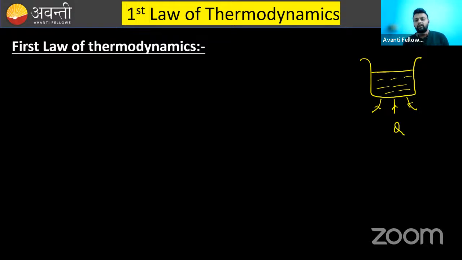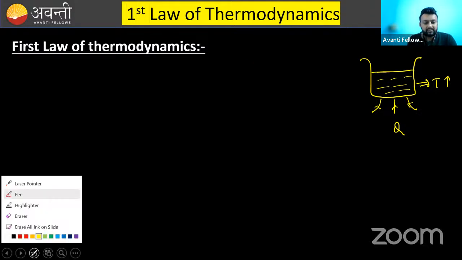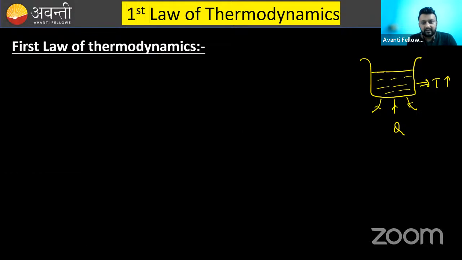What will happen? You will say that temperature will increase. If you give some heat to it, its temperature may increase. Another thing that may happen is this gas may expand. If the gas expands, then the piston may move to this point.